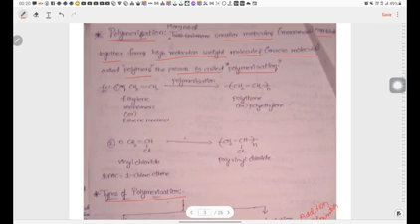Example, preparation of polythene from ethylene and preparation of PVC. So n number of vinyl chloride molecules undergo polymerization and form polyvinyl chloride. Okay, so this is about polymerization.